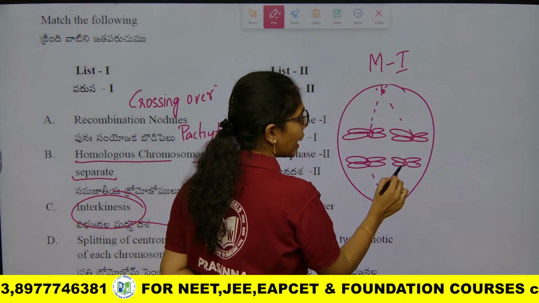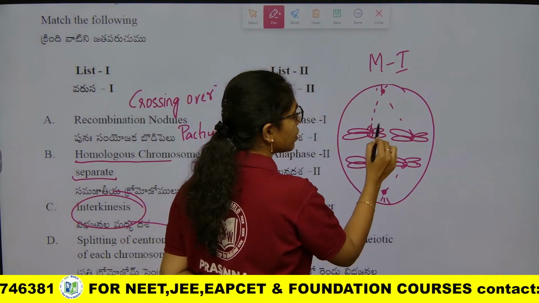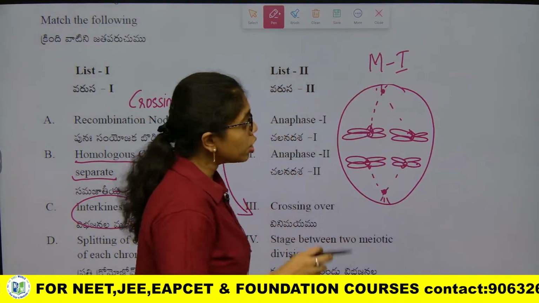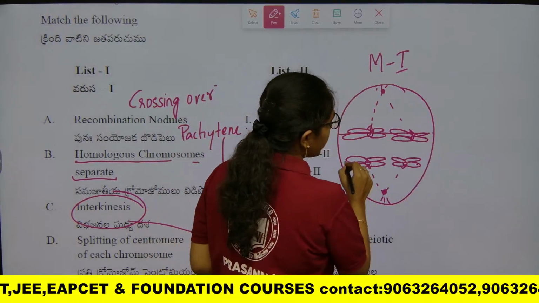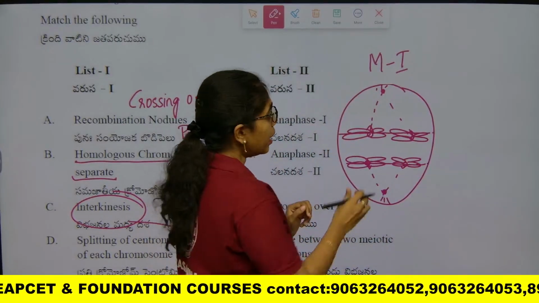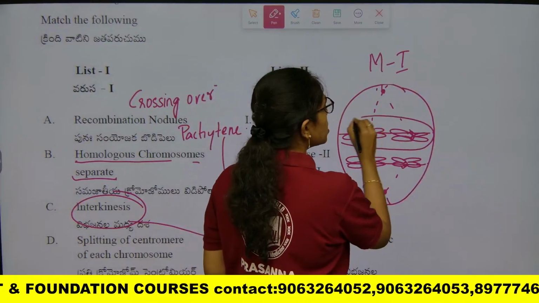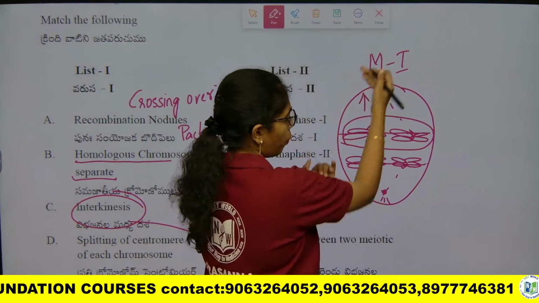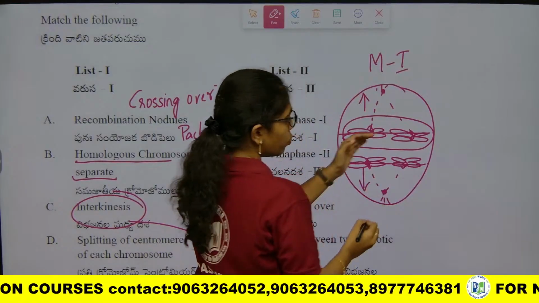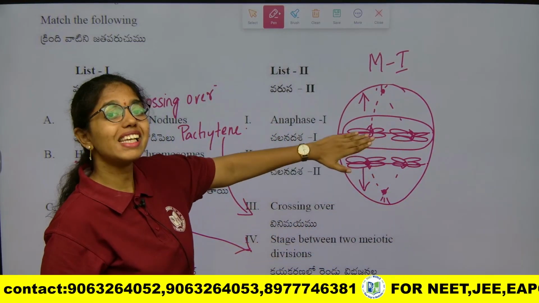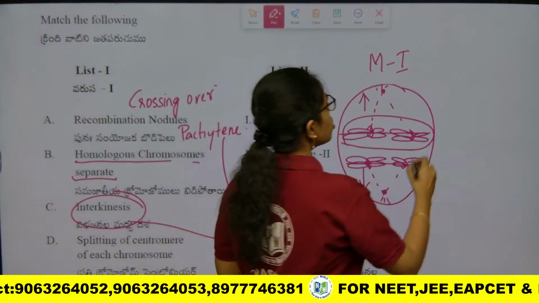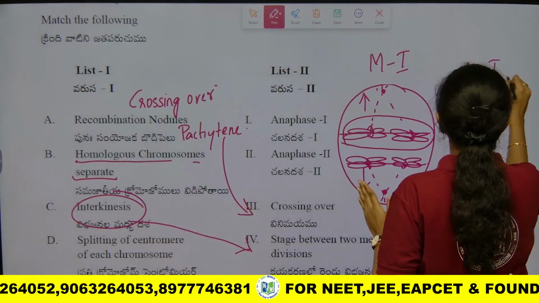Spindle fibers will attach to kinetochores of the centromere. So now these chromosomes are forming what plate? Bimetaphasic plate. Here the chromosomes which are towards this pole will move towards the opposite side. These chromosomes will move towards the lower pole. So here there is no centromere splitting in anaphase 1.